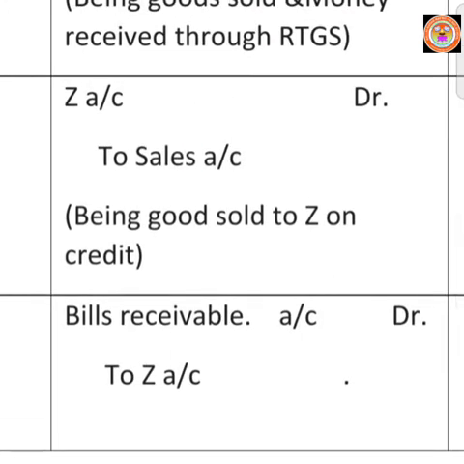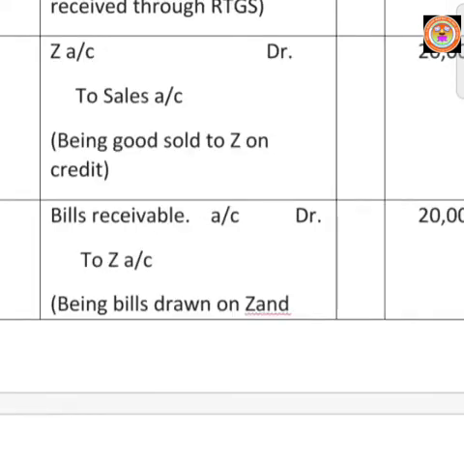Here, the giver for bills receivable is Mr. Z, so we have to credit Mr. Z account. Bills receivable is the asset for the business because we will receive money from that. So at the time of writing a bill, we should debit that bill.